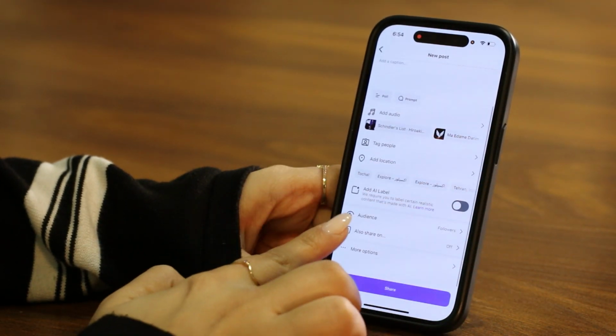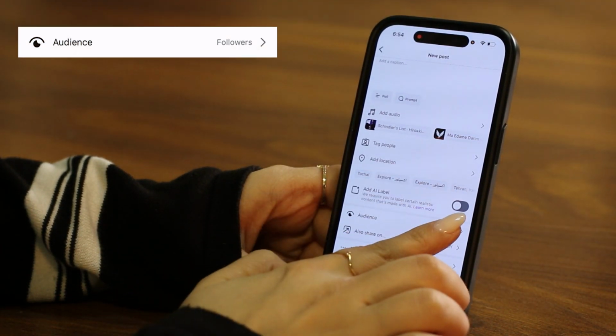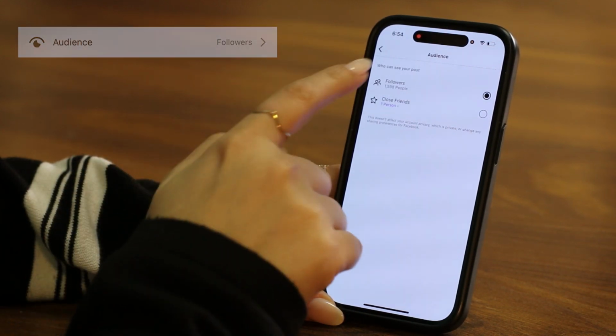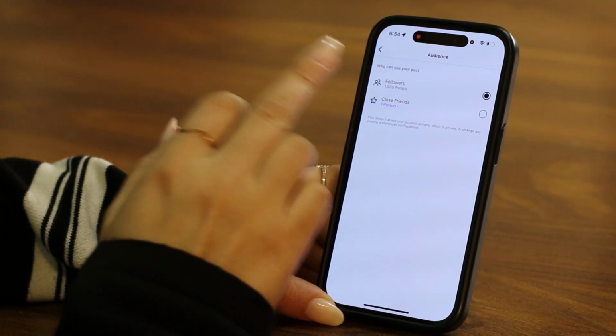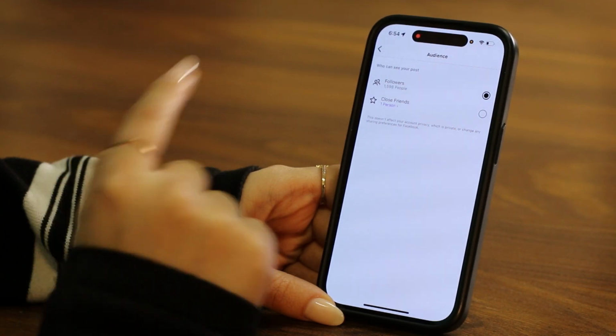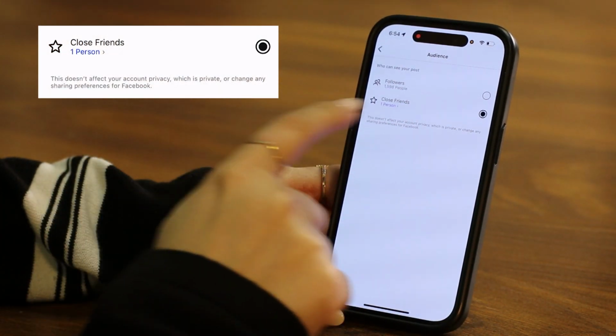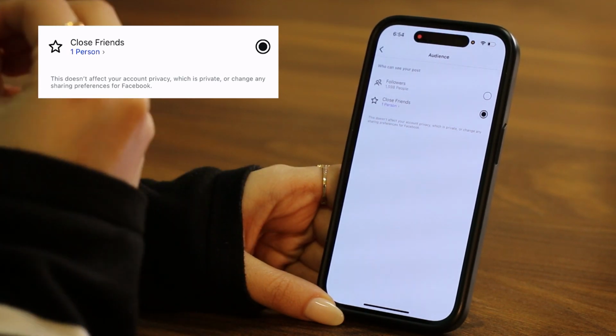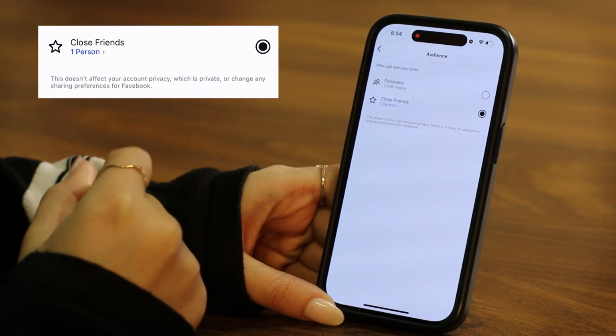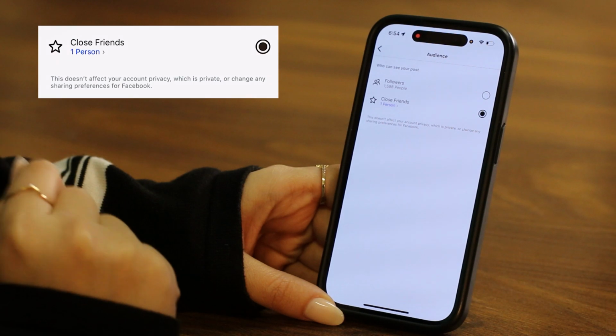And if you scroll down, you can see this option says audience. So for me, right now it's on followers. It means everybody who follows me, if I post this photo, they will see it. Now, if I choose close friends, here it says one person. You can add maybe all of your followers, except that specific person who you don't want to see your post.